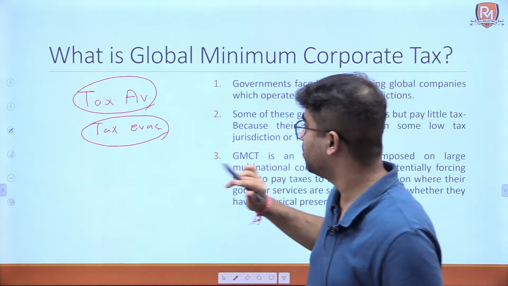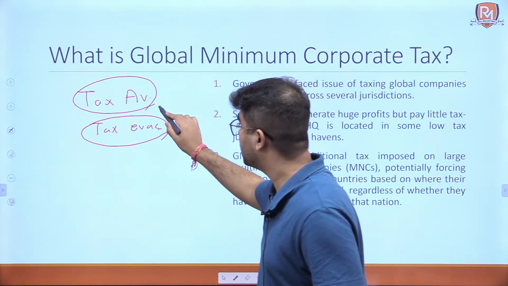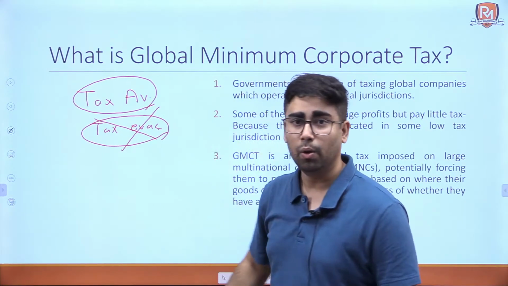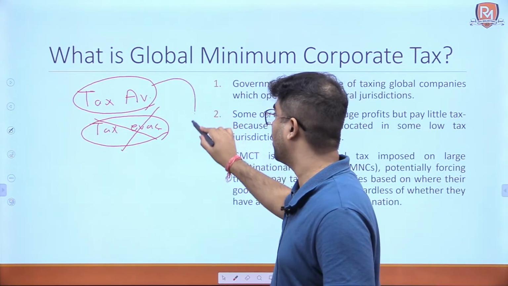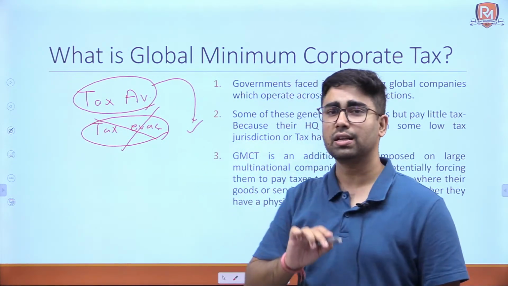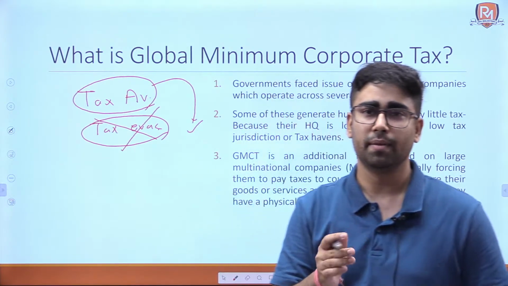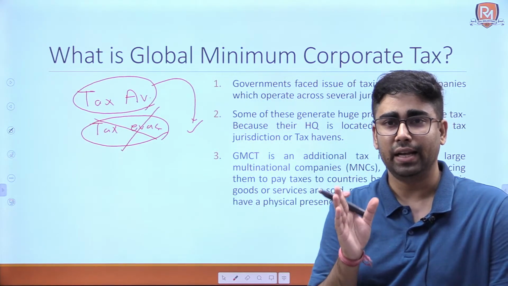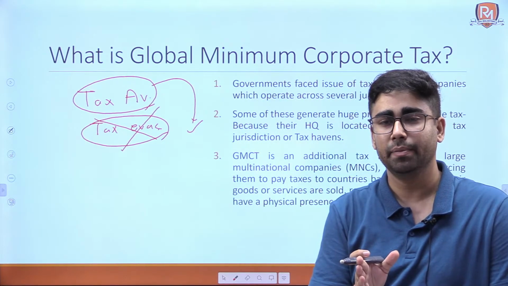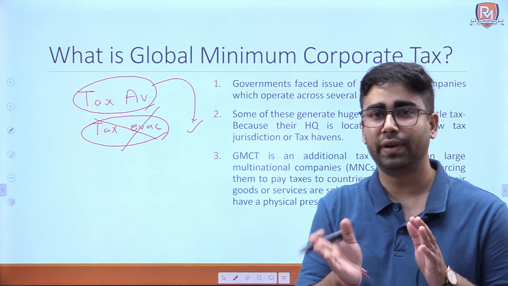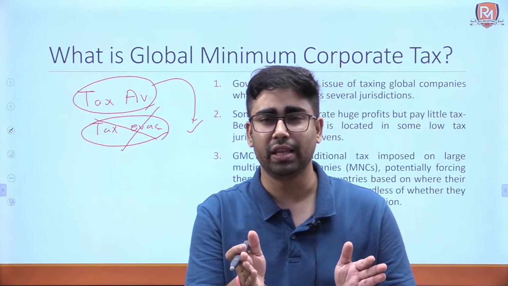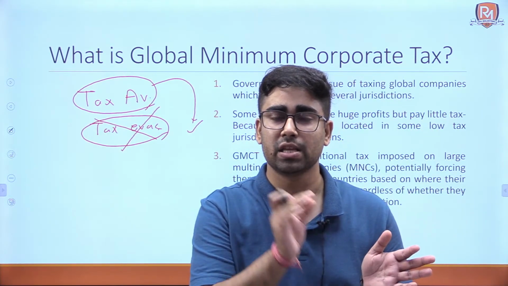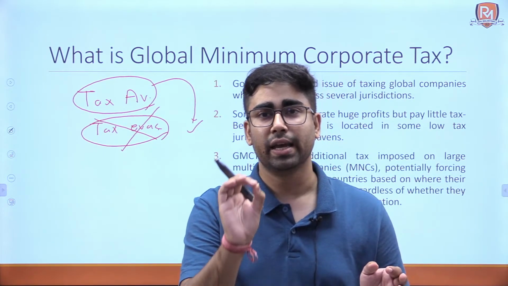The first important distinction is this: we are not concerned with tax evasion here, we are concerned with tax avoidance. Why we are concerned with tax avoidance is because there are companies that are conducting business in one country and they are shifting their profits to those countries where the corporation tax is minimum.